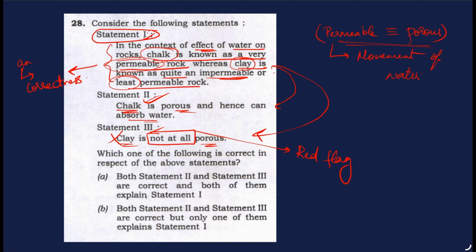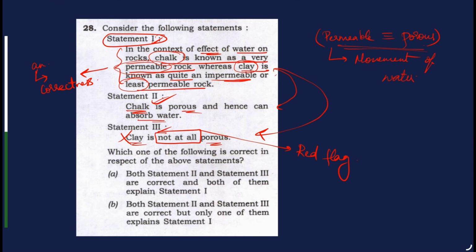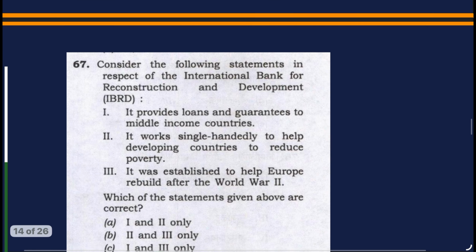If this statement is wrong, the answer... the option is missing here. It has A, B, C and D is missing. So accordingly, one will be able to easily identify the answer. So let's go to the next question.